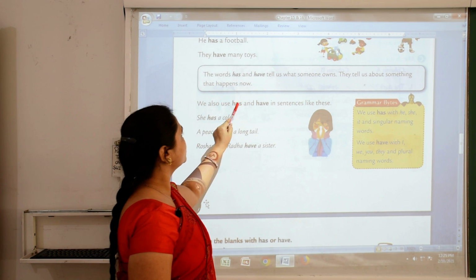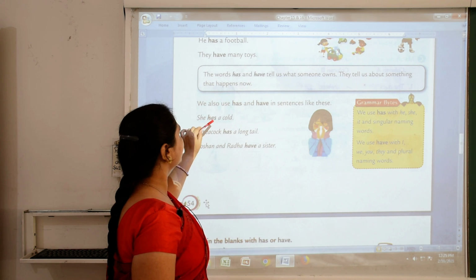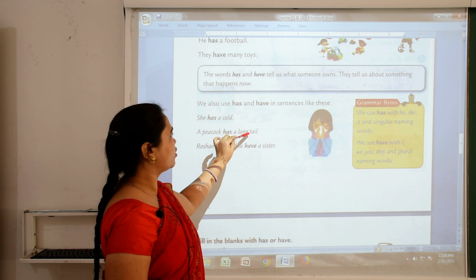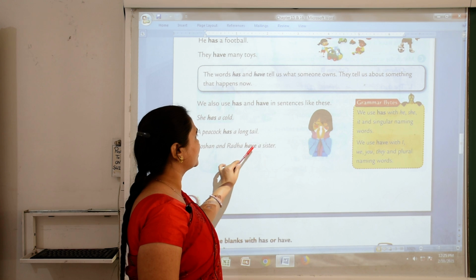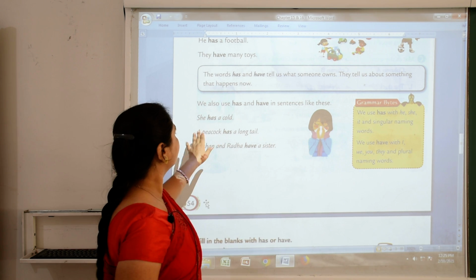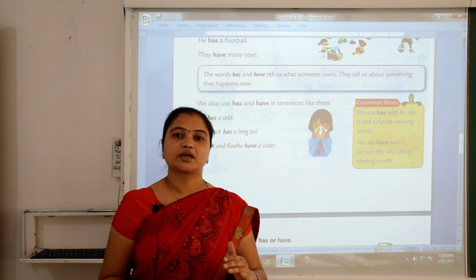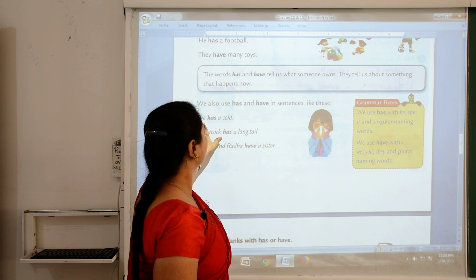We also use has and have in sentences like this. She has a cold. A peacock has a long tail. Roshan and Radha have a sister. Here she is singular, so we use has with she.